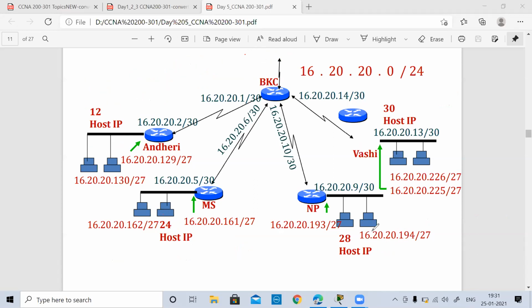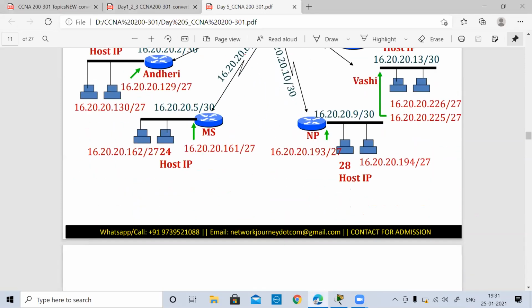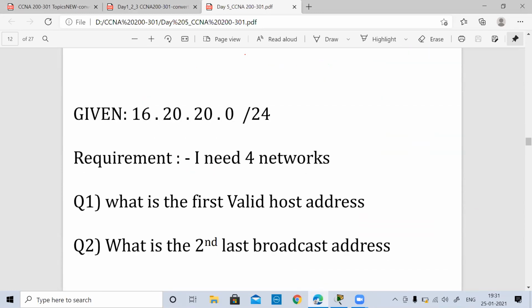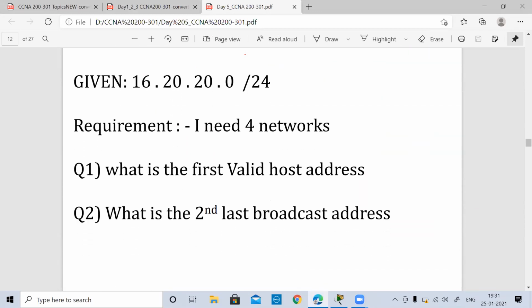Okay. So let's see whether you people can go ahead with the questions. Now I have a few questions for you to answer. Let's say I have this IP address given to me and I have a requirement of 4 networks. I want you to tell me the first valid host address and the second last broadcast address.